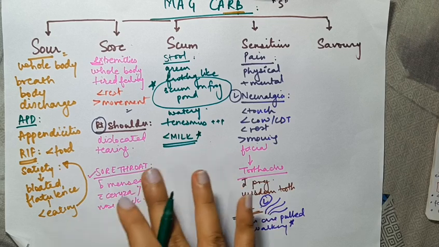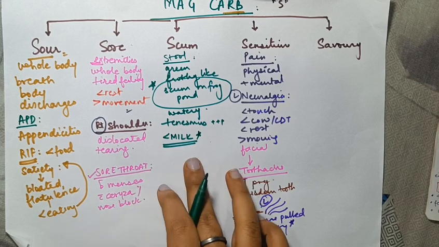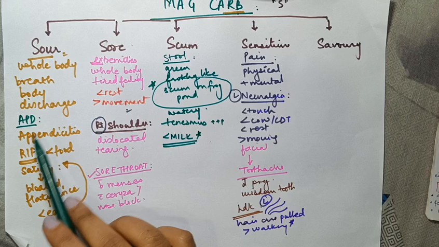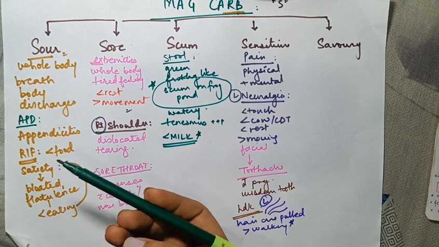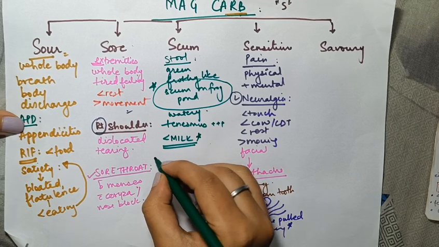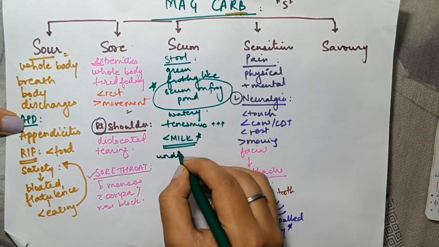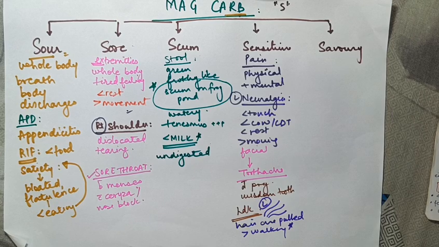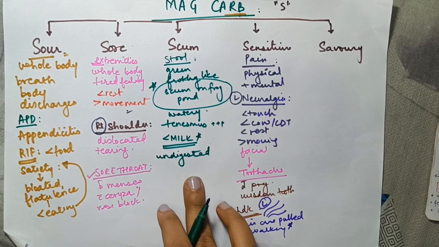If we look more in the modern day time, lactose intolerance causing diarrhea, watery stool with pain in abdomen, right iliac fossa pain with acidity, lactose intolerance could be a common condition which needs Mag carb. And milk passes undigested, which tells us that the body lacks enzymes to digest milk, especially in nursing children.